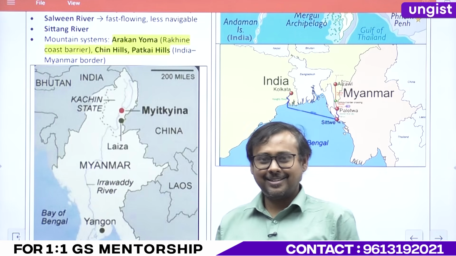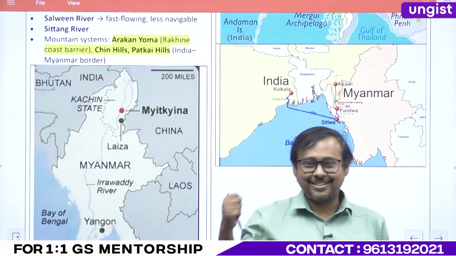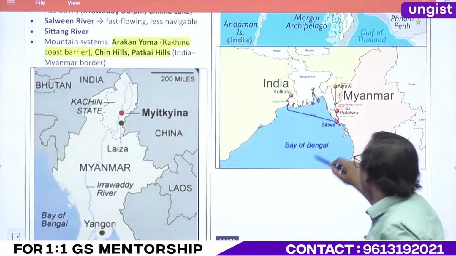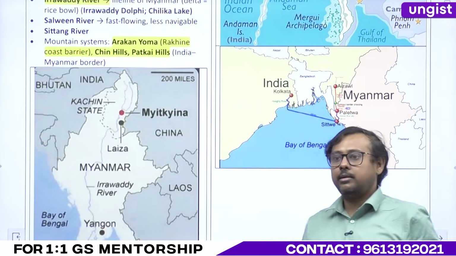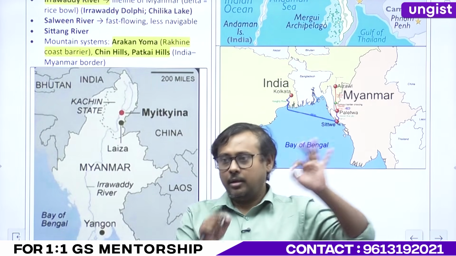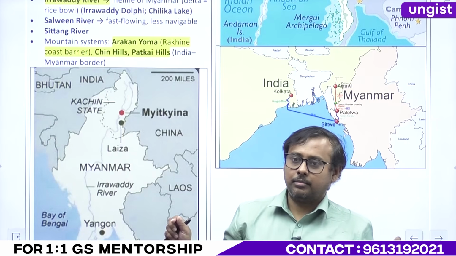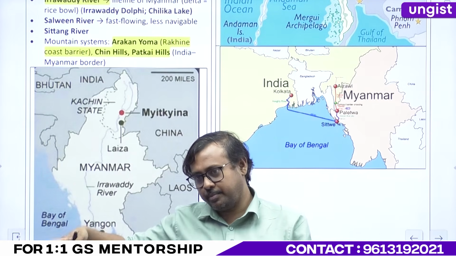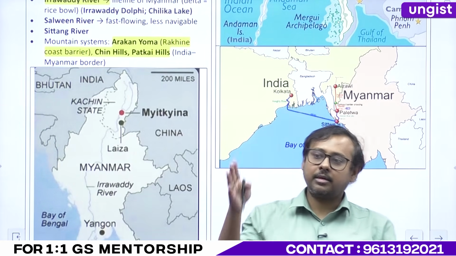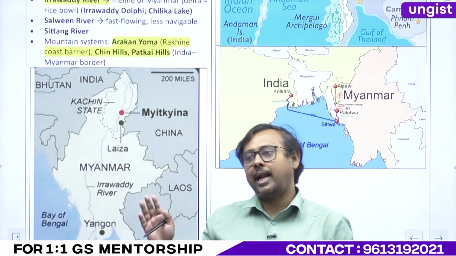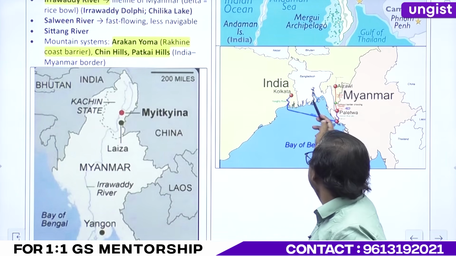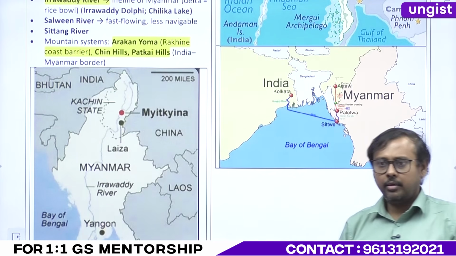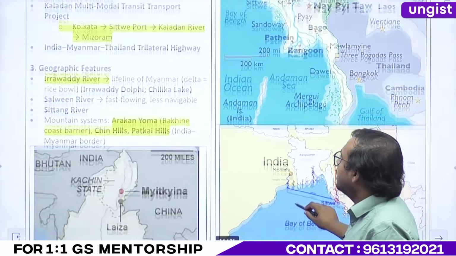Remember the capital of the northeast state, right? Clear? So let's understand. Kaladan from K, Kolkata, it goes to Sitwe through ship. Then there is a river, Kaladan River, and then there is a land component which takes to where? Aizawl, right? Will not forget.